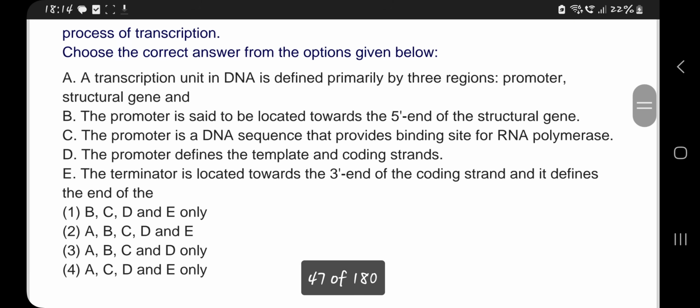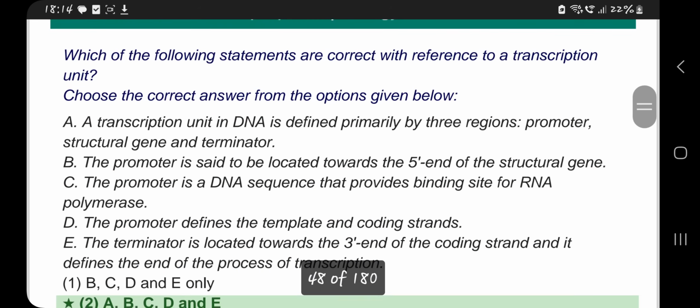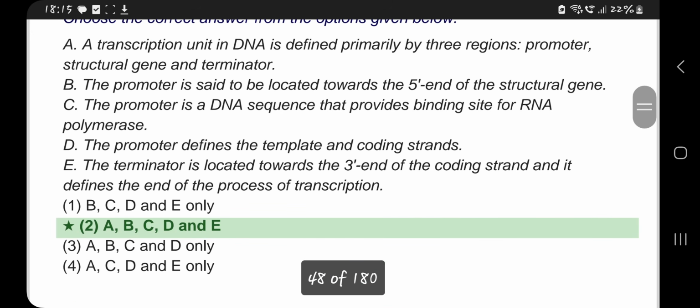The promoter is located towards the 5' end of the structural gene. The promoter is a DNA sequence that provides the binding site for RNA polymerase. The promoter defines the template and coding strands. The terminator is located towards the 3' end of the coding strand, and it defines the end of transcription. So the correct options are A, B, C, D, E. All of them are correct.